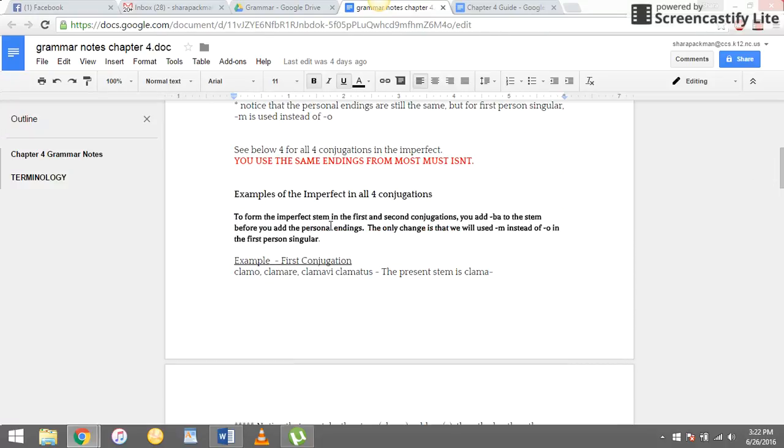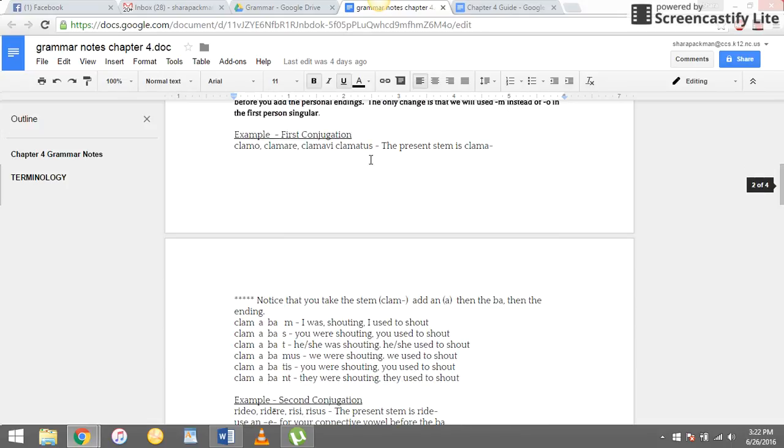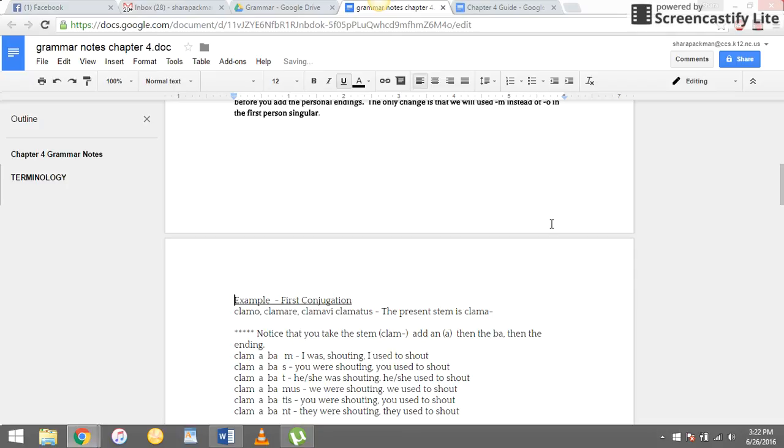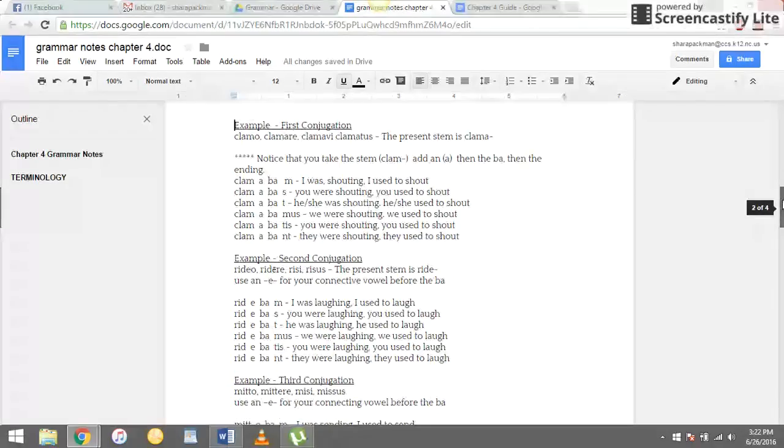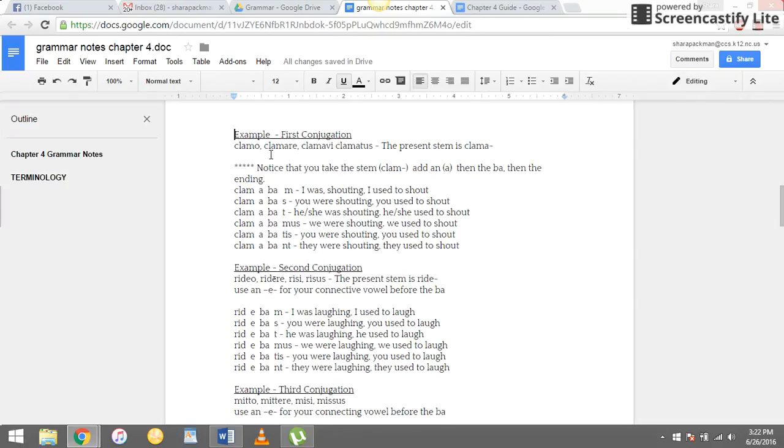So to form the imperfect stem in the first and second conjugations, you add ba to the stem before you add the personal endings. So here's a first conjugation verb that you are familiar with, clamo. Remember that we find the present stem by going to clamare and dropping the re, which leaves us with clama. So the present stem is clama. Then you add a ba to all of them here, and then you add your endings.